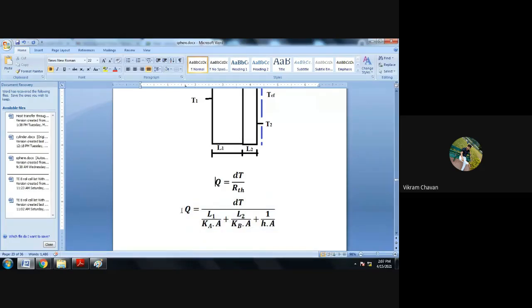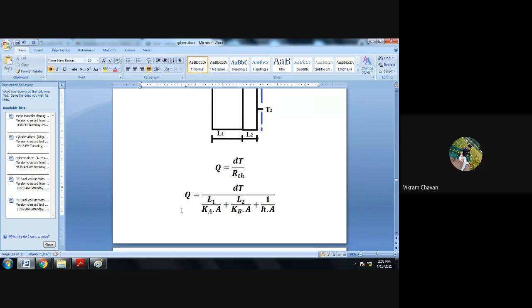So our equation will become Q is equal to delta T whole divided by L1 divided by K suffix A multiplied by area, plus L2 divided by K suffix B multiplied by area, plus 1 divided by H multiplied by area, where H is nothing but the convective heat transfer coefficient. Getting everyone?